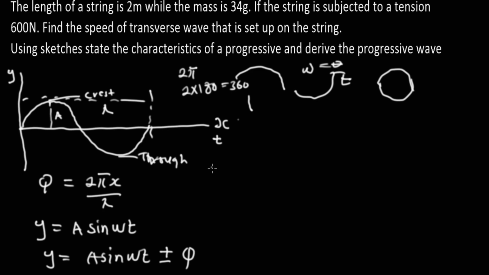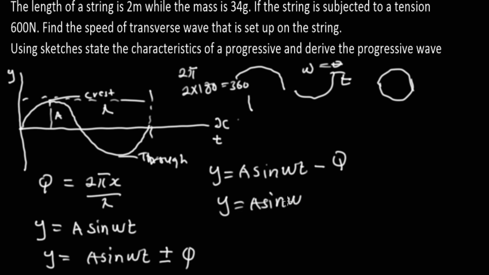So from our diagram, y is equal to a sine wt minus the phase angle, because it's moving towards the right side. So y becomes a sine wt, and the phase angle is given as 2 pi x over lambda. We've proven an equation for a progressive wave.